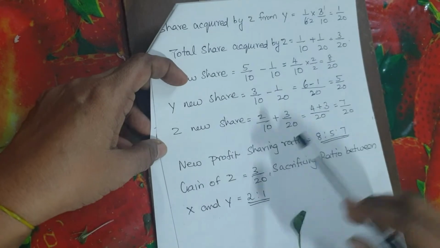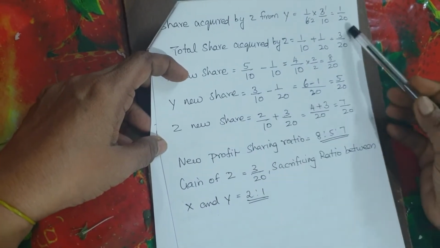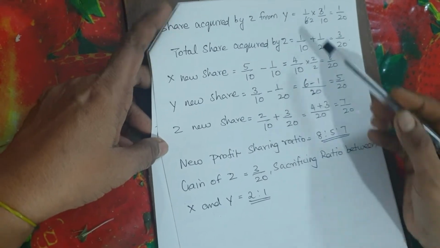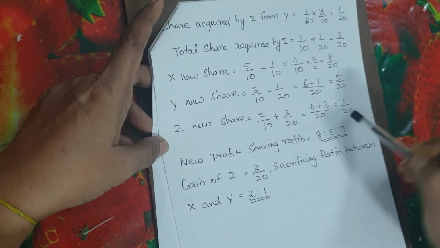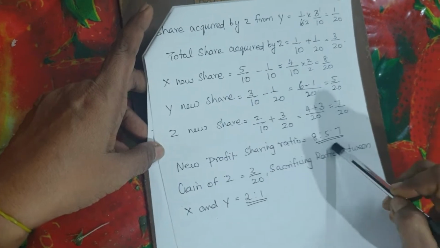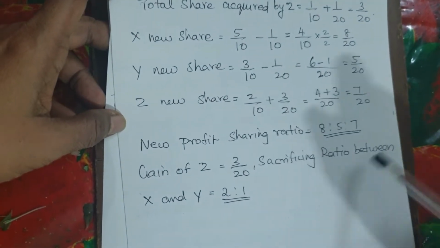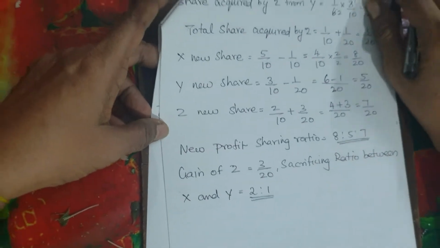Z's new share is 2/10 plus 3/20, that is 2/10 from X and 3/20 from Y. So totally 7/20. So new profit sharing ratio is 8:5:7. So gain of Z is 3/20. Sacrificing ratio between X and Y is 2:1.